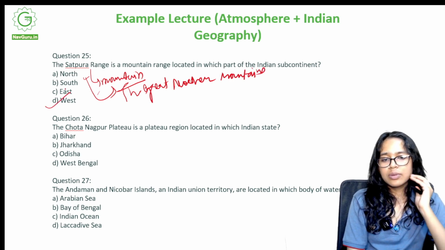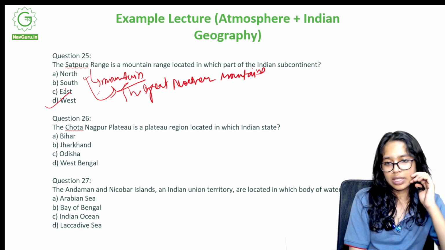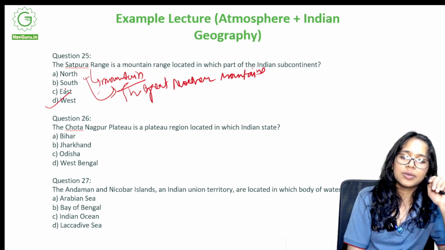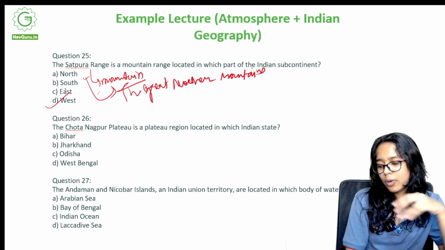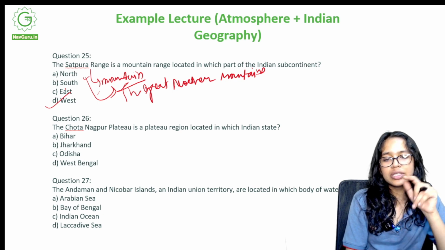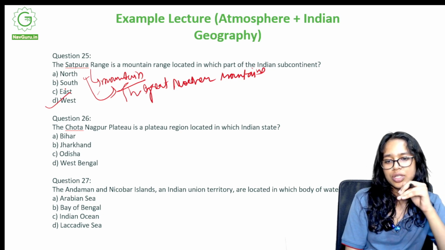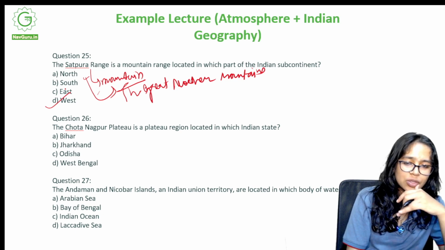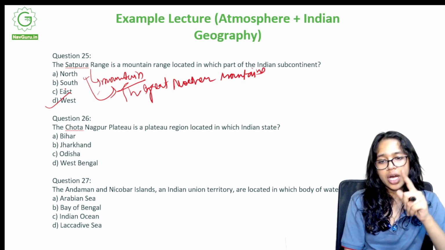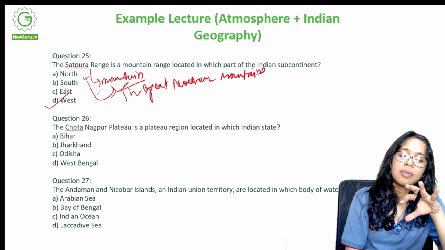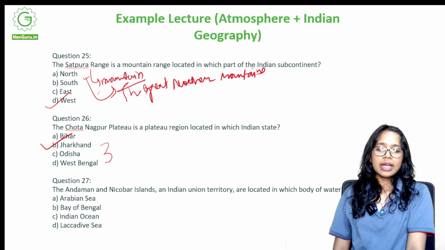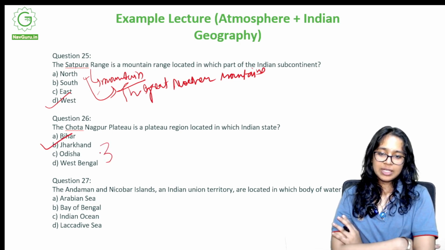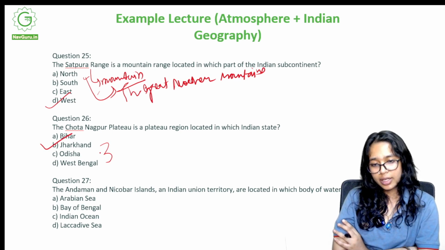The Chota Nagpur Plateau is a plateau region located in which Indian state? So Chota Nagpur is a plateau. It's one of the parts of the entire peninsula plateau that we have. So in which Indian state is it located? Bihar, Jharkhand, Odisha, or West Bengal? The thing with Chota Nagpur Plateau is that it is located in Jharkhand, Odisha, and West Bengal, all of these. But the majority of it is in Jharkhand, and hence we shall consider B as the right option. If we had another option which said B, C, or D, we could have gone with that. But over here we need to choose just one option, and hence it's B, Jharkhand.